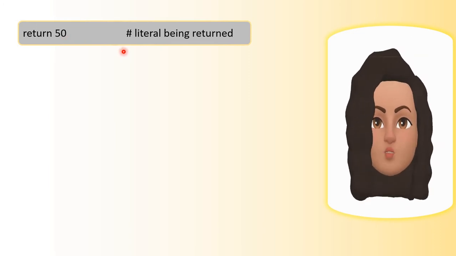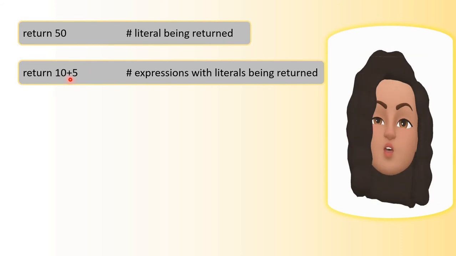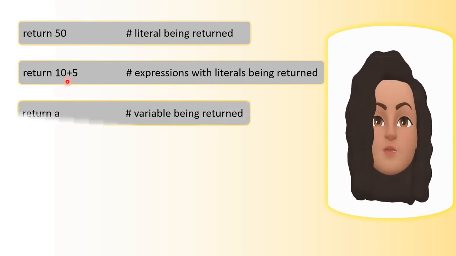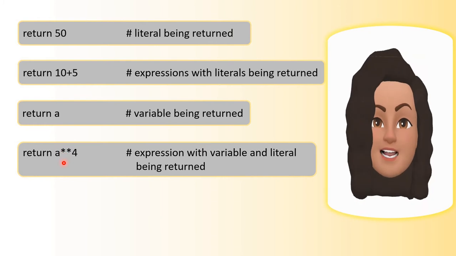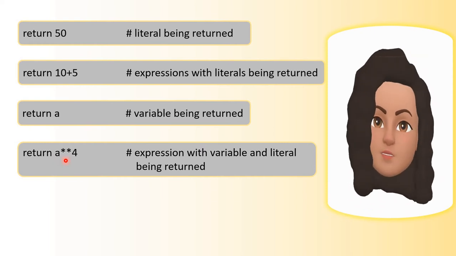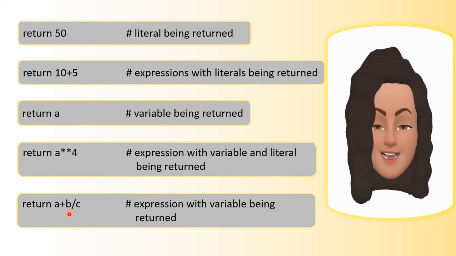The next one, return 10 plus 5. Here an expression with literals is being returned. And return a, here a is a variable, so a variable is being returned in this statement. And return a double asterisk 4. a is a variable, 4 is a literal. So here an expression with a variable and a literal is returned. And the last one, return a plus b slash c, where a, b, c are variables. So an expression with variables is being returned.